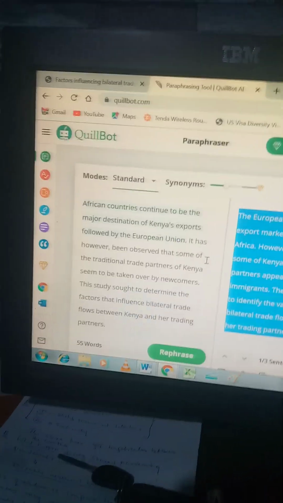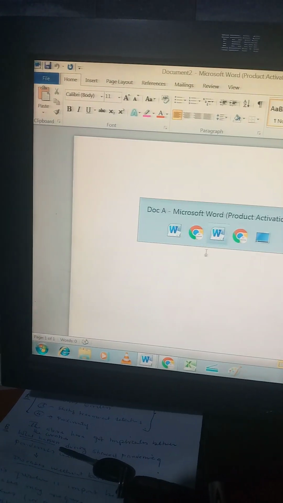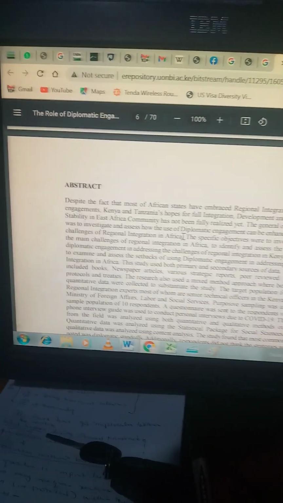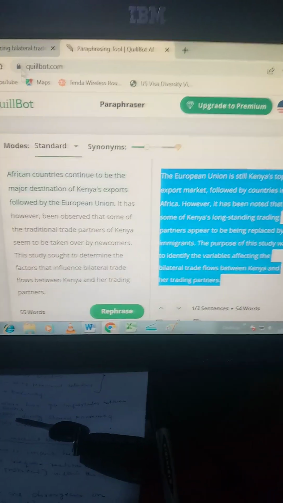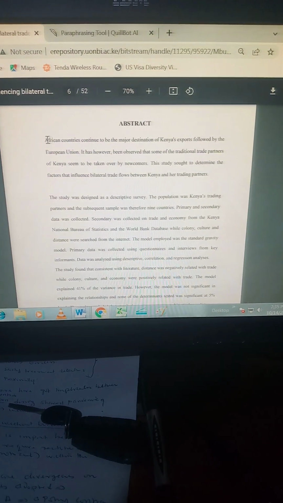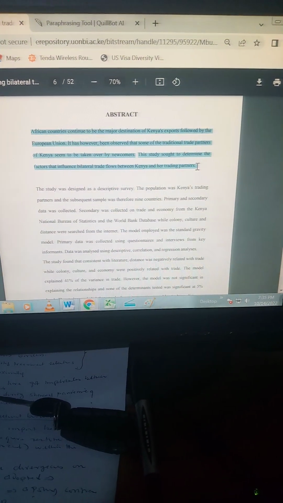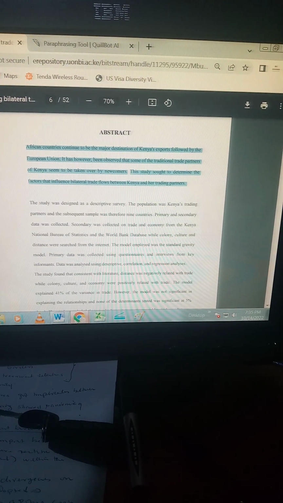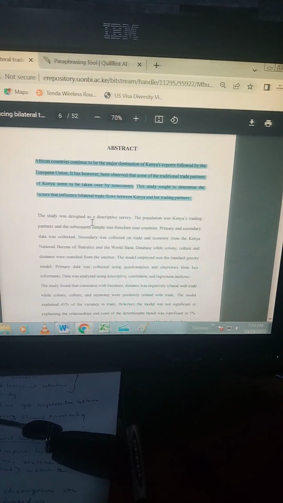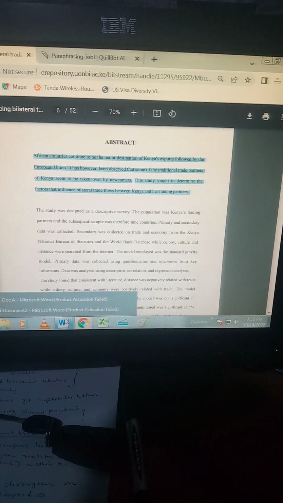Let me copy first from the original. Not this one, actually. So let me copy the same paragraph, and I'm not going to subject this paragraph to Quillbot for paraphrasing purposes.